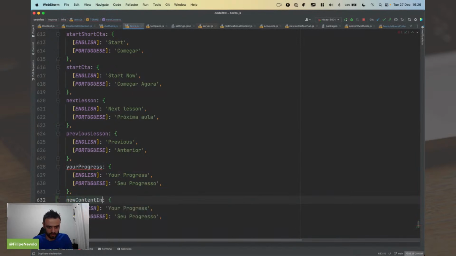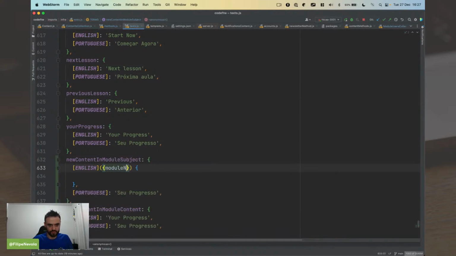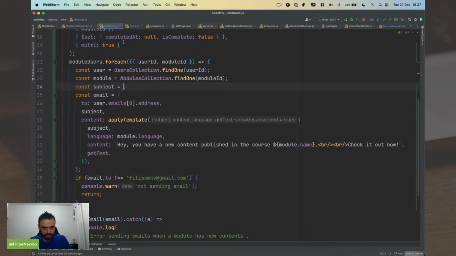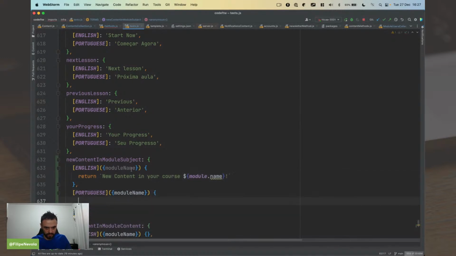New content in module, subject, and also have the content. We can transform this in a function, so you can provide like the module name. You can do the same for all. Okay. So now I can just copy this to here. And I can use module name.